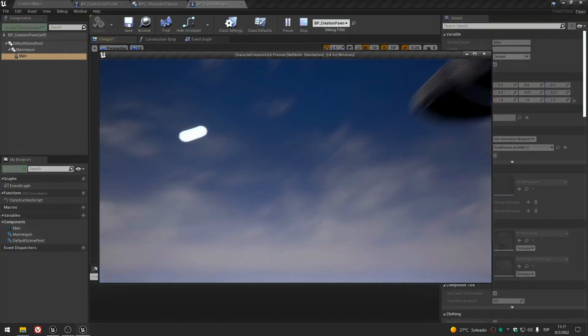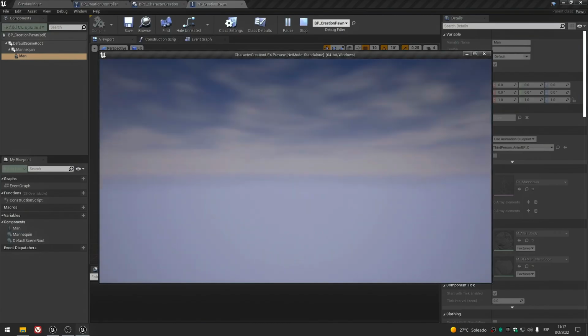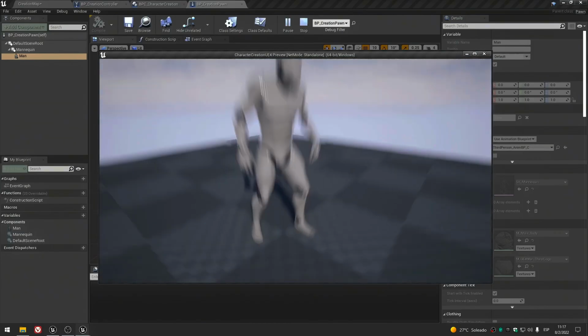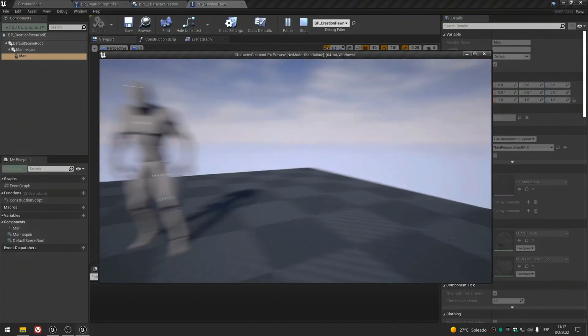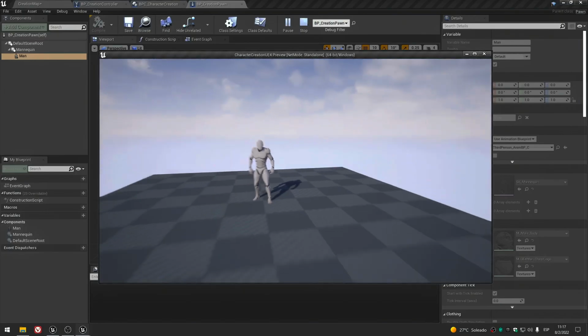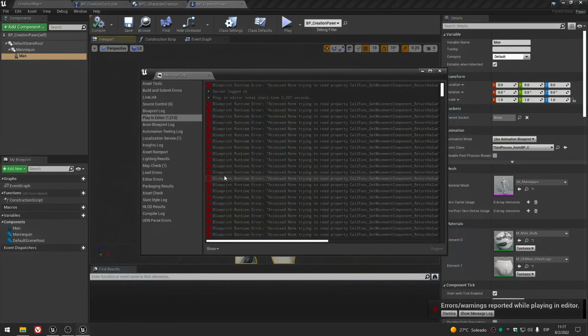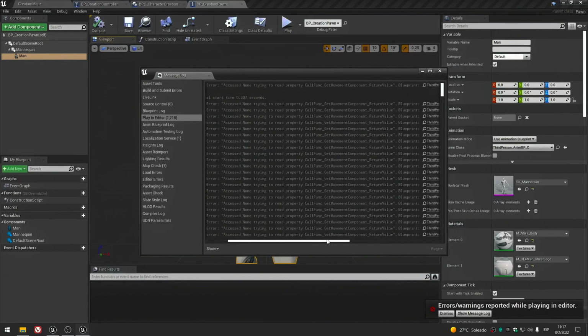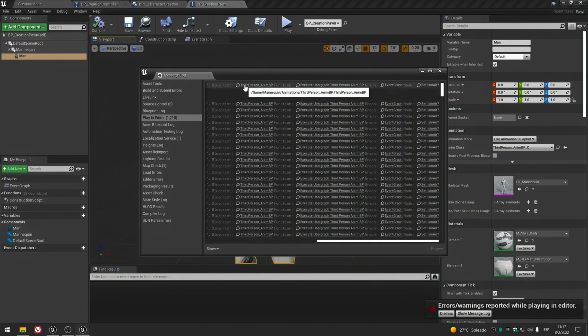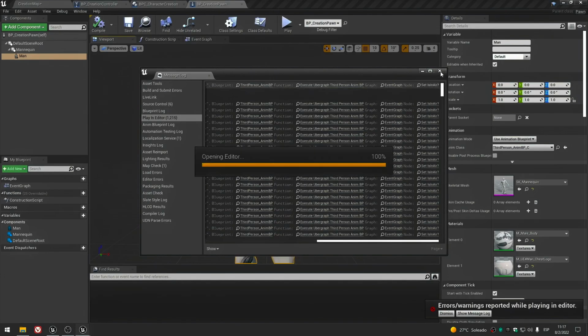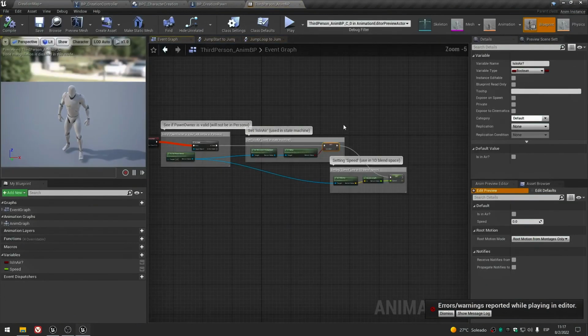To begin with, I don't have a defined camera, and second, since I don't have an actor to possess, the view starts from 0,0,0. As soon as I stop this, I will get an error. And what this error is saying is, hey, look, this anim blueprint you selected is not finding its skeleton.